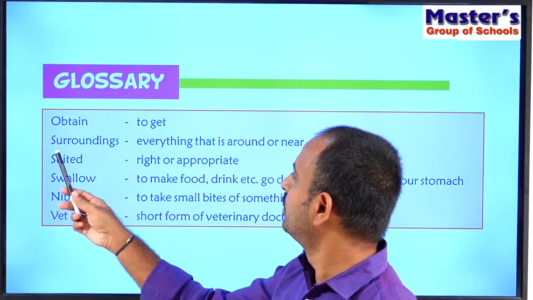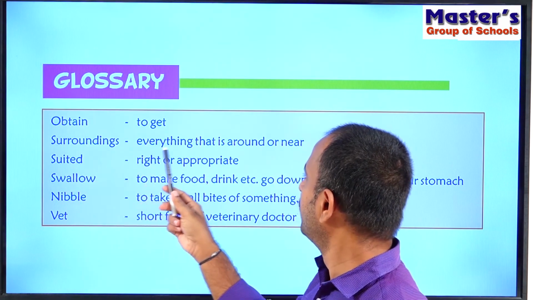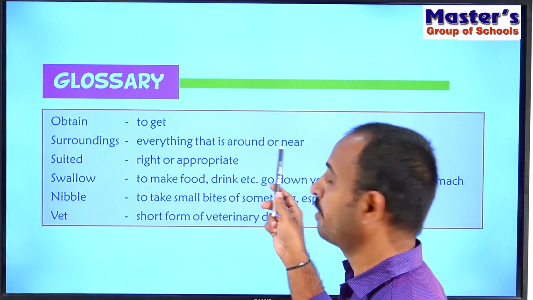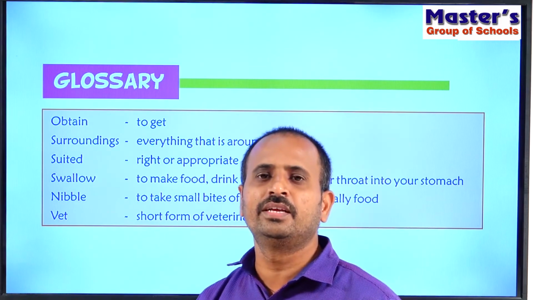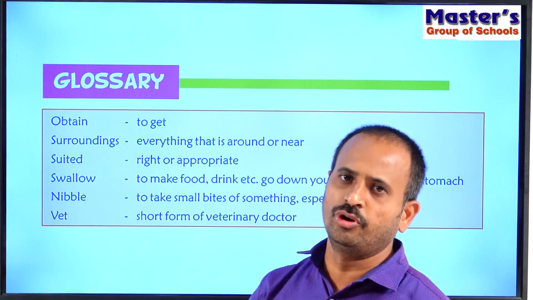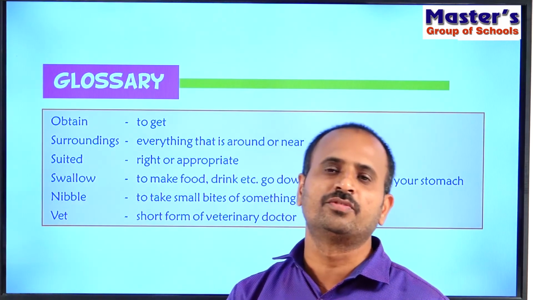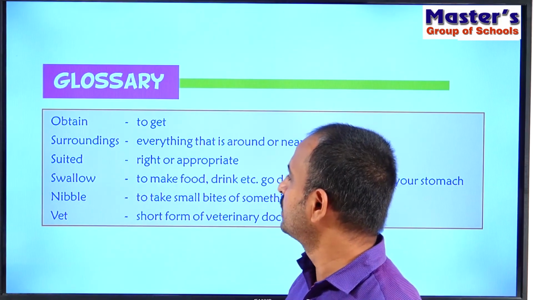And see the second word, surroundings. Children, what are surroundings? Everything that is around or near is called surroundings. Surroundings means everything, every tree, plant and house around you, whether near to you or far from you.